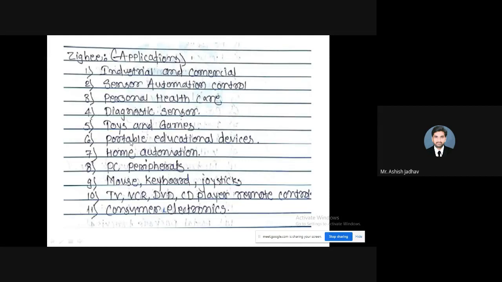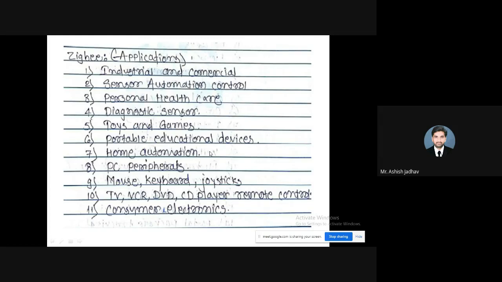Tablet, right? So tablet can also make use of this Zigbee. Home automation, right? So suppose I have a Zigbee transmitter and receiver, I can easily turn on and turn off the fans, tube lights, television, AC, fridge, mixer. A lot of things can be automated, and through that automation, you can make use of Zigbee.